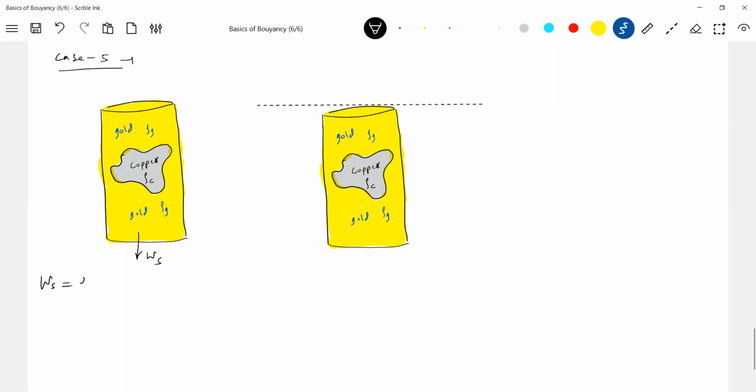What is it equal to? Density of gold, volume of gold into g, plus density of copper, volume of copper into g. This will become rho g Vg plus rho c Vc. So Vg and Vc are unknown. You don't know how much gold, how much copper. But you are very much interested to know how much is the copper, so I think that's our problem. Also, there's a liquid, rho L.